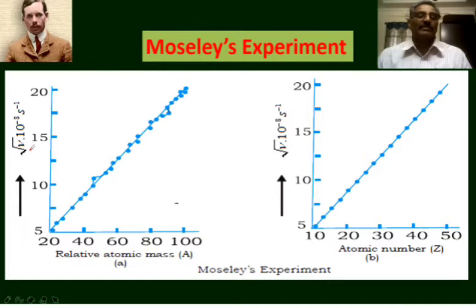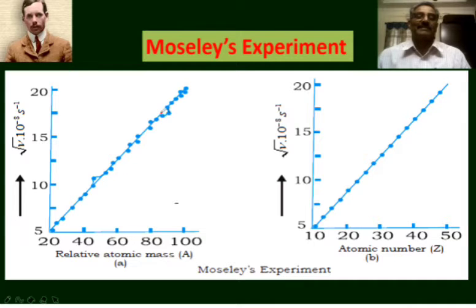The square root of the frequency of those X-rays is taken on the y-axis and atomic mass is taken on the x-axis. If the plot is drawn, we get a plot like this. In this plot, we observe that some of the points do not fall on a straight line. That is, the characteristic X-ray frequency is not varying linearly with the atomic mass.